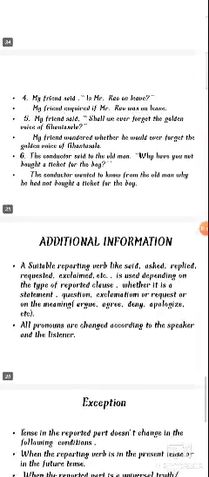And my friend said, is Mr. Rao on leave? My friend inquired if Mr. Rao was on leave. My friend said, shall we ever forget the golden voice of Ghantasala? My friend wondered whether he would ever forget the golden voice of Ghantasala.